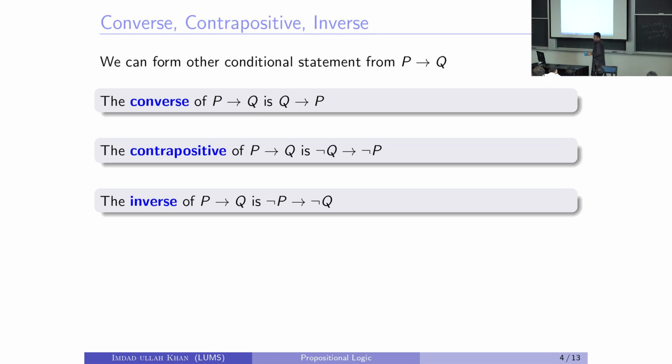It's called the converse. The converse of P implies Q. And if you write not Q implies not P, it's called the contrapositive of the implication. And if you write not P implies not Q, it's called the inverse of the implication. For one implication P implies Q, converse means you make the consequence the premise and the premise the consequence. Contrapositive means the negation of the consequence implies the negation of the premise. And the inverse means the negation of the premise implies the negation of the consequence.